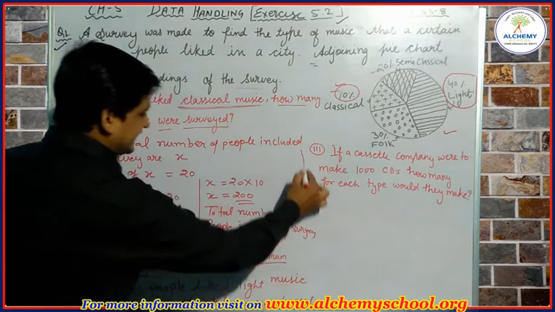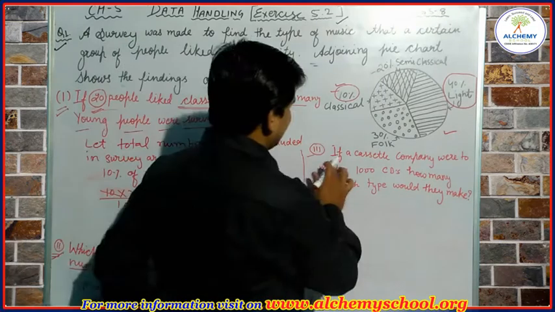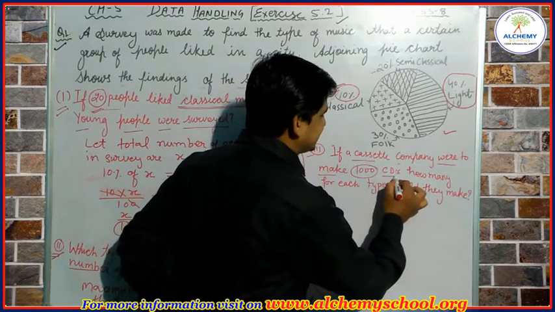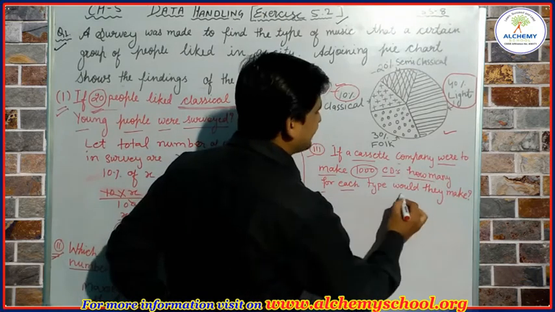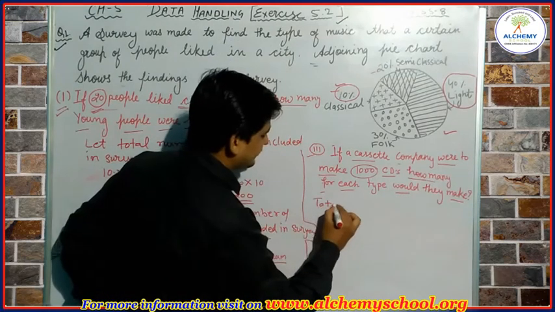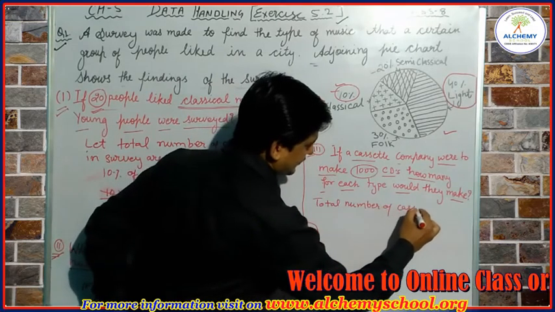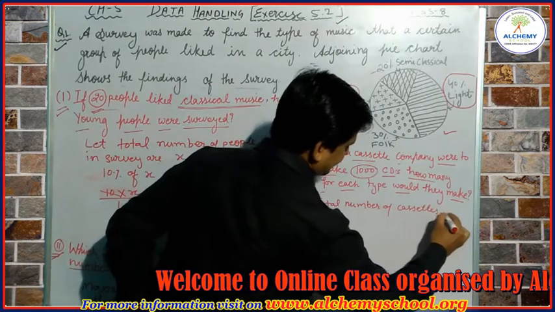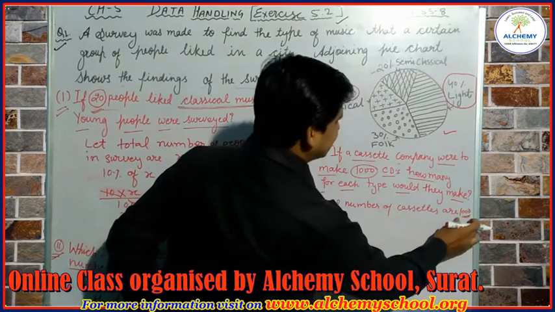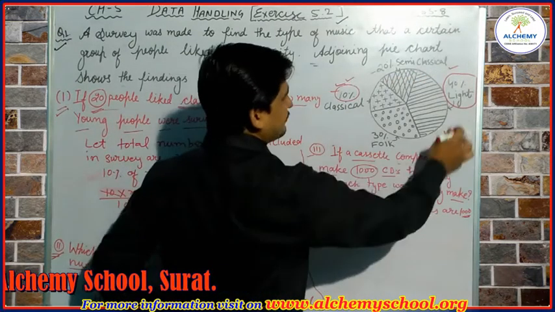Now let's see the third question. The third question is, if a cassette company were to make 1000 CDs, how many for each type would they make? So simply, the total number of cassettes is 1000, and this 1000 will be distributed according to the percentages given in the pie chart.